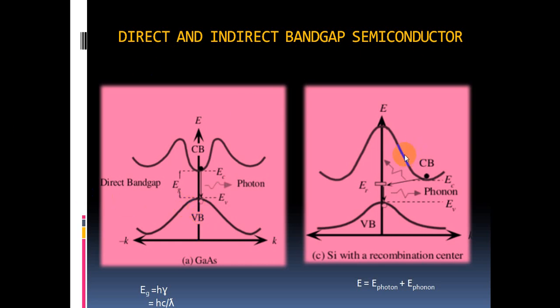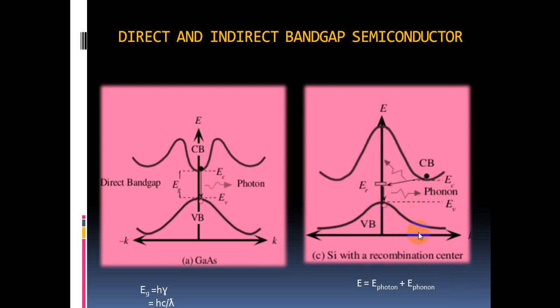So come to our indirect band gap semiconductor. This is a different case because the conduction band minimum is not exactly on the valence band maximum. The conduction band minimum possesses the wave vector here. The momentum of this conduction band electron is here, and the momentum of the hole which is at the maximum is here.